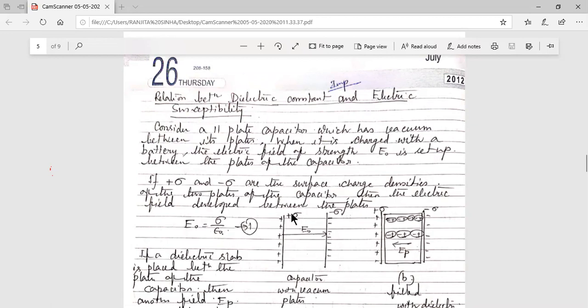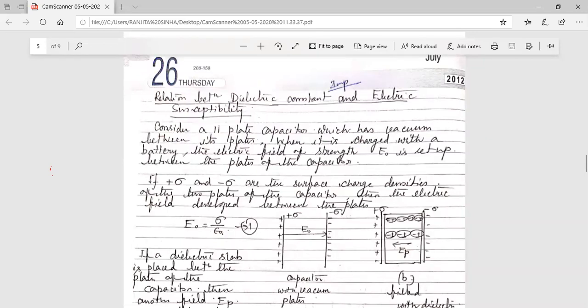Now, what are sigma plus and sigma minus? They are the surface charge densities of the two plates. The surface charge density of this plate is plus sigma, and of this plate is minus sigma. E0 is the electric field developed between the plates when the plates are charged by the battery. What is the expression of the electric field? E0 equals sigma by epsilon 0. Call it equation number 1.